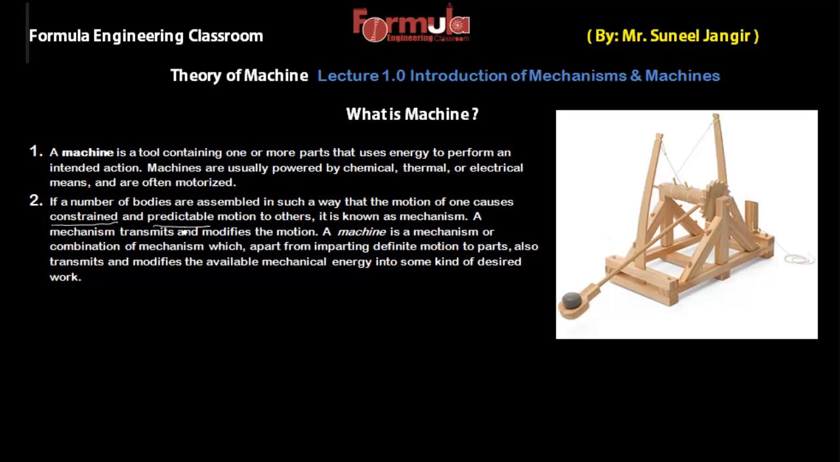So here we are defining a machine. Now, to understand more about the machine, we have to understand constraint and predictable motions. Obviously our target is converting some energy to our desired work, which means our desired work is completely predictable. When you simply switch on the button, the fan will rotate. So rotation of the fan is our desired work. So this is a machine.